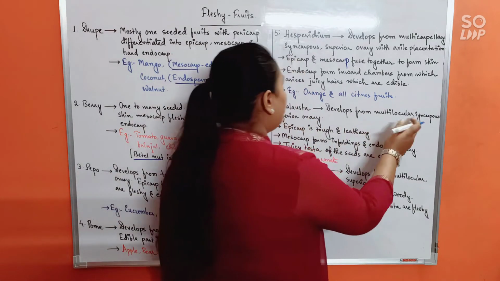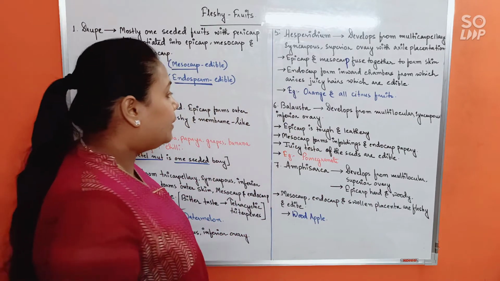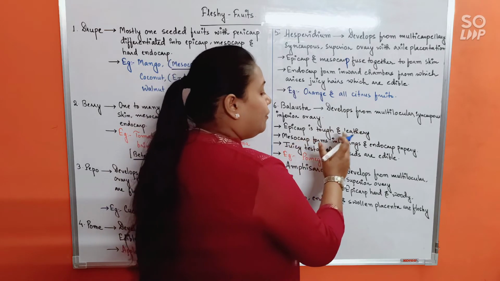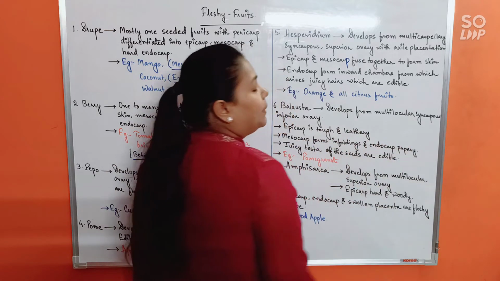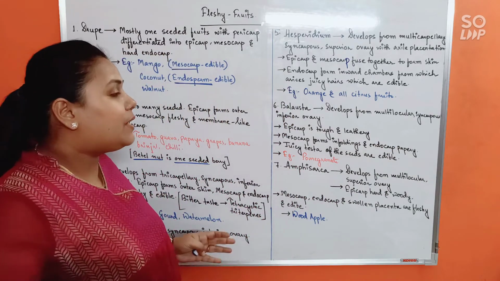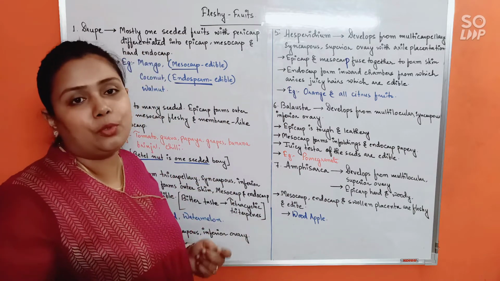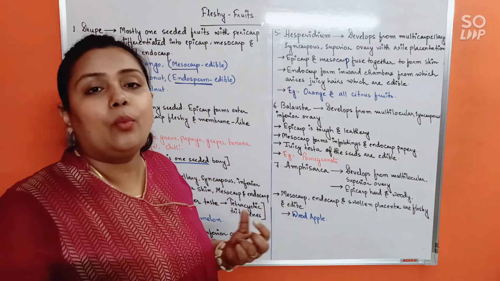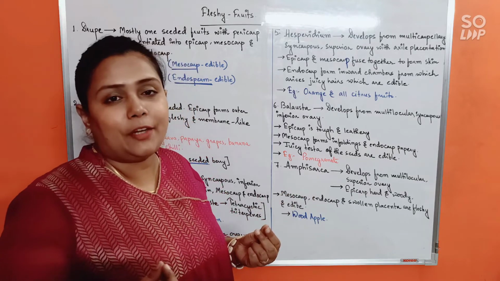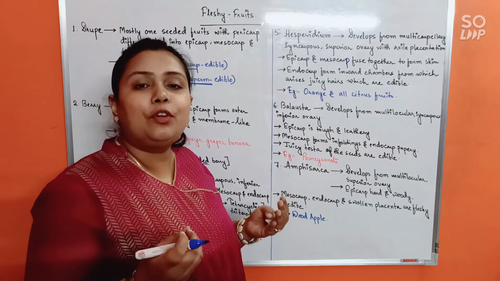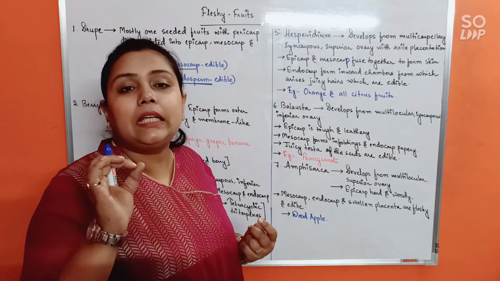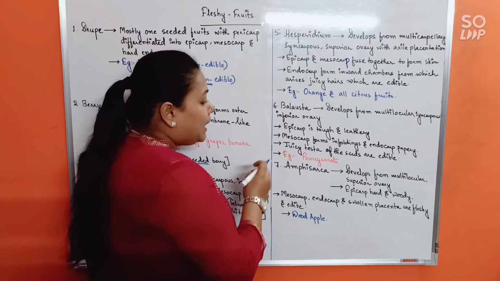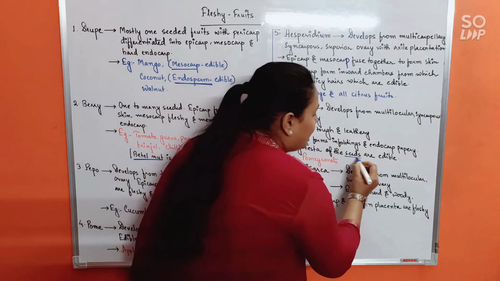Develops from multilocular syncarpous inferior ovary again, and epicarp here is tough and leathery. Mesocarp forms infoldings and endocarp is papery. So by these descriptions you will have to imagine what kind of fruit I am talking about. Outermost epicarp is hard and leathery, whereas the mesocarp is kind of membranous, and it would form some infoldings, and the endocarp especially is paper-like, papery, okay. And what we eat, the juicy testa of the seeds, is edible.